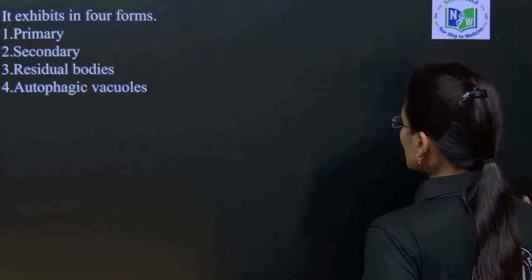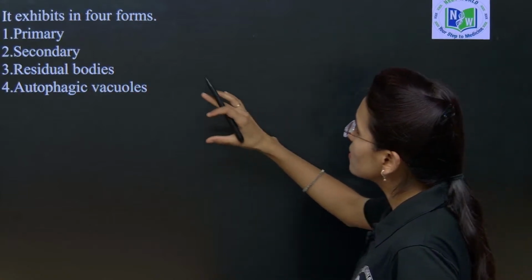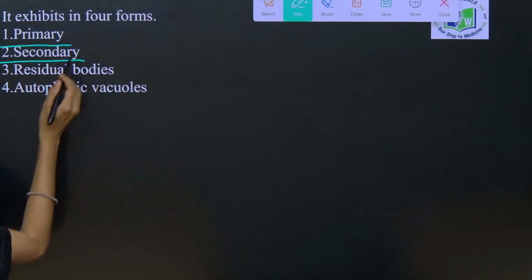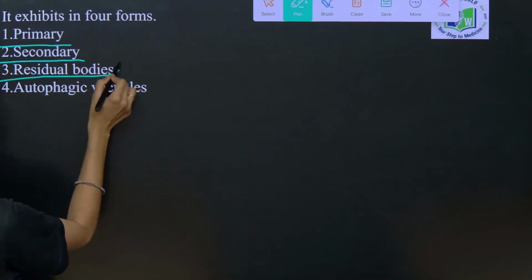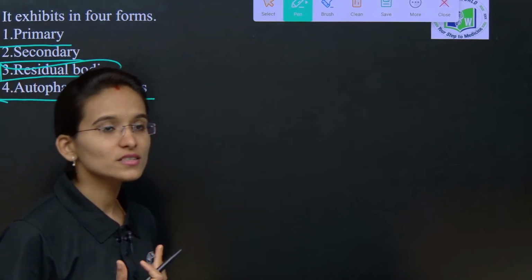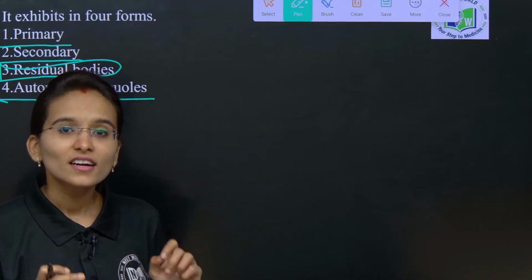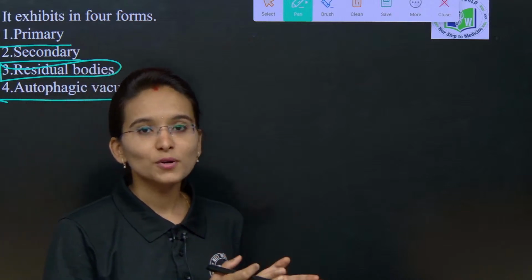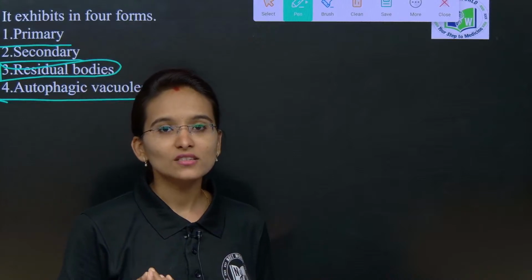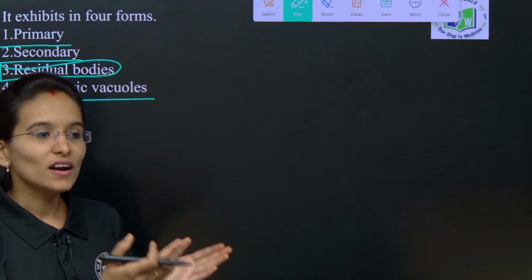Polymorphism means the lysosomes may exist in 4 forms: primary lysosomes, secondary lysosomes, residual bodies and autophagic vacuoles. When you recall exocytosis and endocytosis in the transport mechanisms of the plasma membrane, we already studied lysosomes in a short introduction, children.